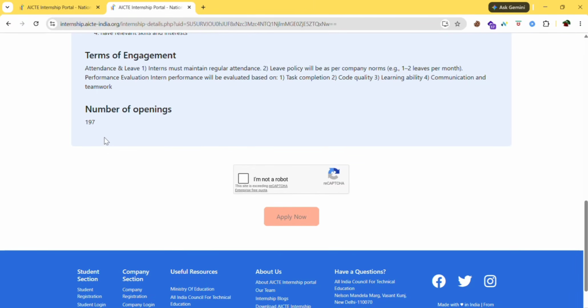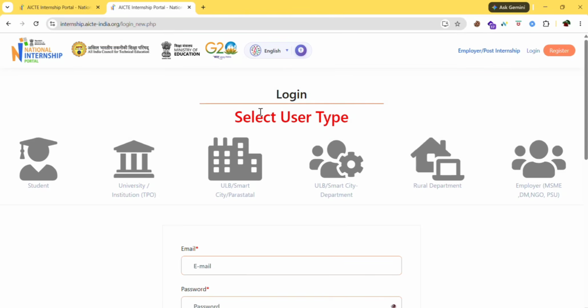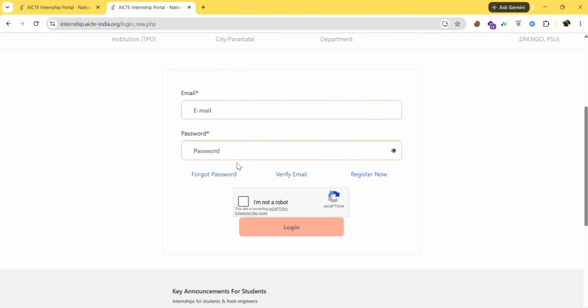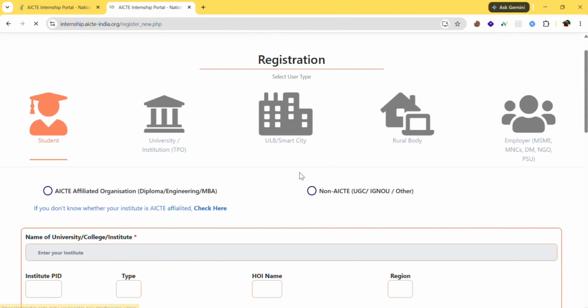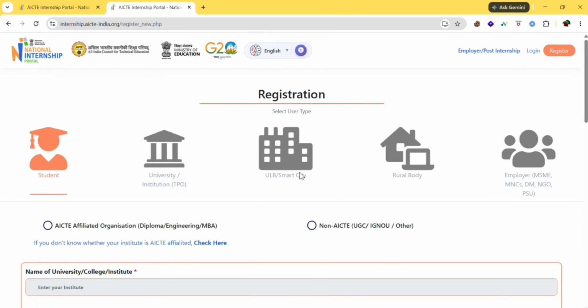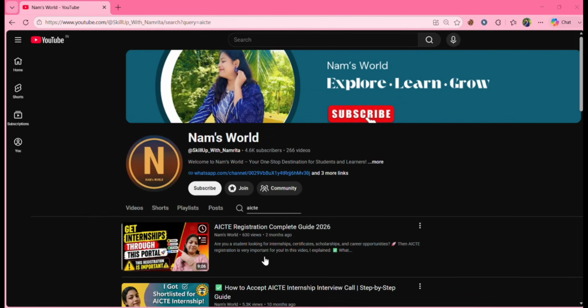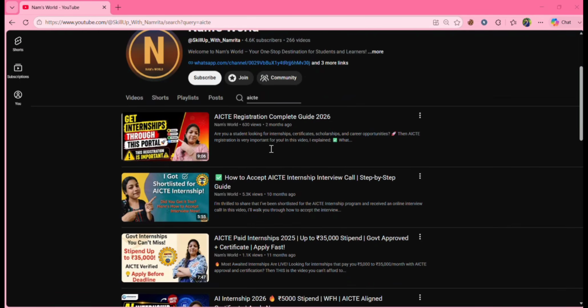Number of openings, 197. Just click on I'm not a robot, and then you can click on apply now here. Click you're a student, confirm. Then give your email and password if you already have an account, or if you don't have an account, you can click on register and fill in these details. And how to fill in these details I have already discussed in my previous videos. You can check out those videos. In this video you can find the complete registration process. I'll give it in the description, or you can find it from the i button here. And once you get selected for the internship, you can watch this video.